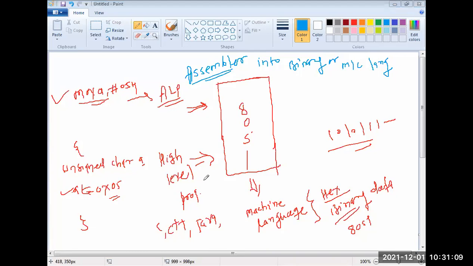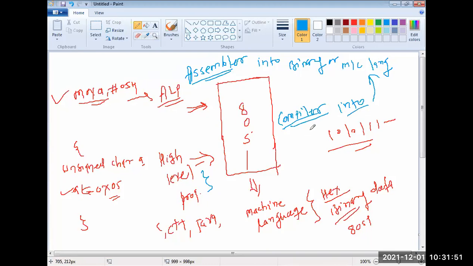Next we have what? High level language codes. When we write code in the C language, we need the compiler. So what is a compiler? The compiler is a device which converts high level language, that is C, C++, into machine level language. So when we write code in C, we need compilers to convert high level language into the machine level. If it is assembly, we use an assembler. Got it? What does the compiler do?